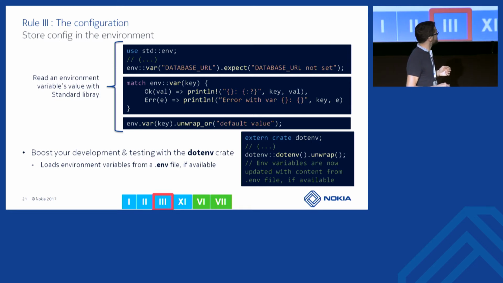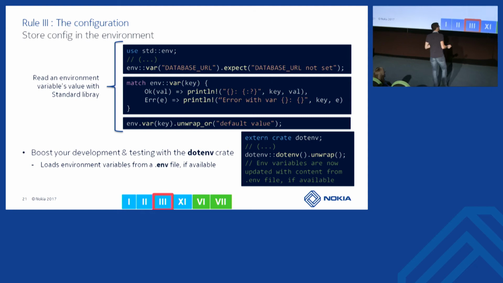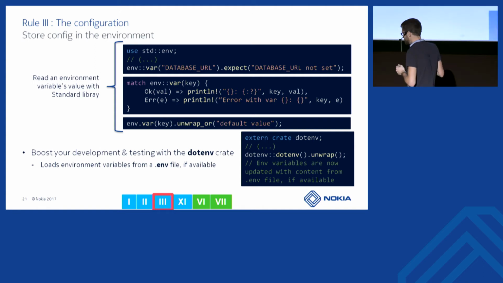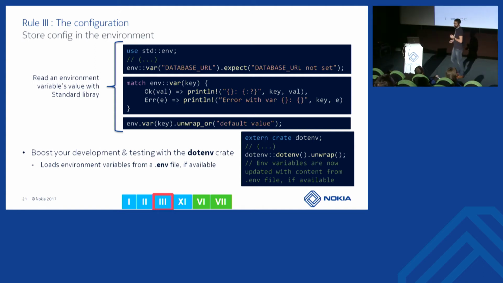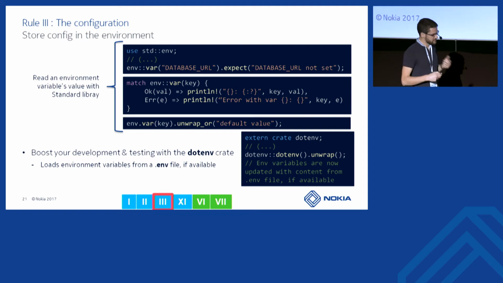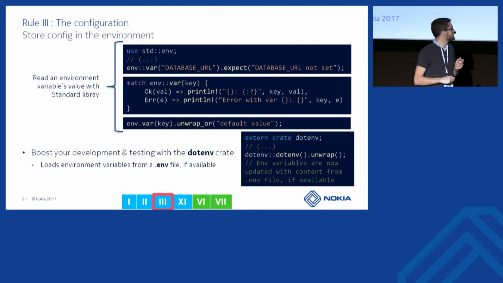So I use the dotenv crate, and with this crate, when I call the initializing function here, it will look for a .env file in the current directory, and if it's found, it will load it, read environment variables from it and merge all those variables into the current environment.